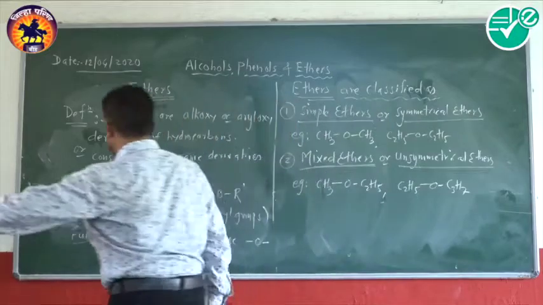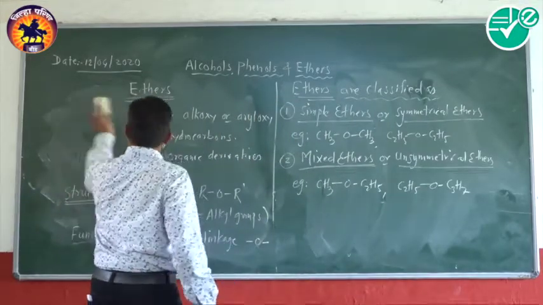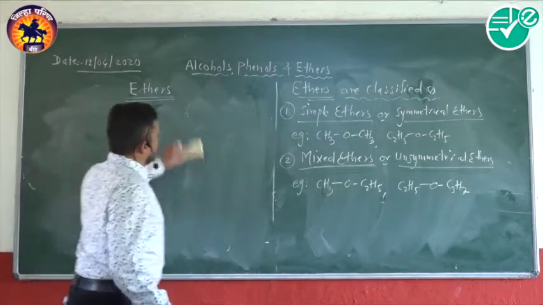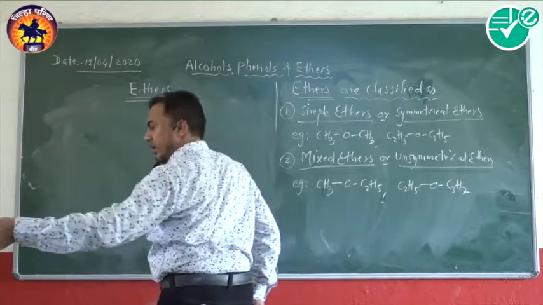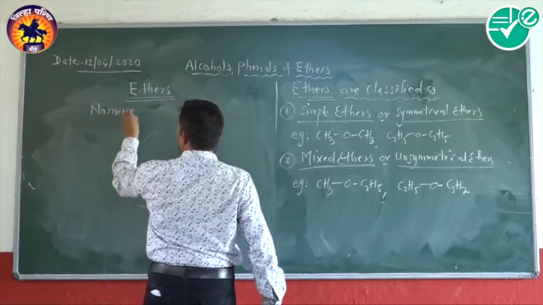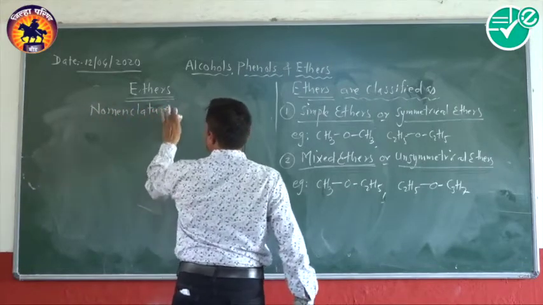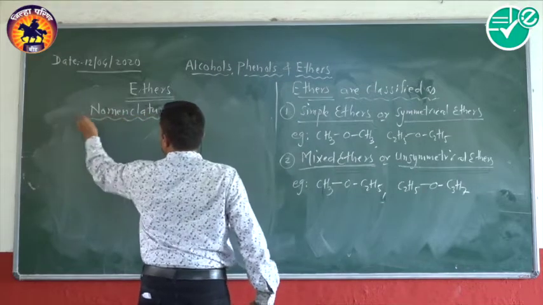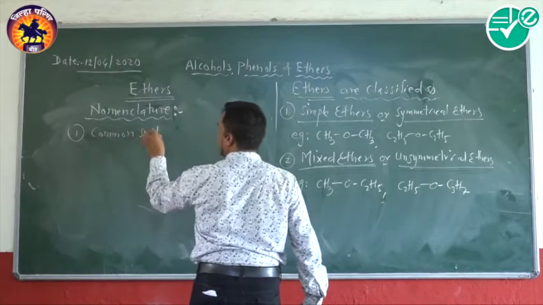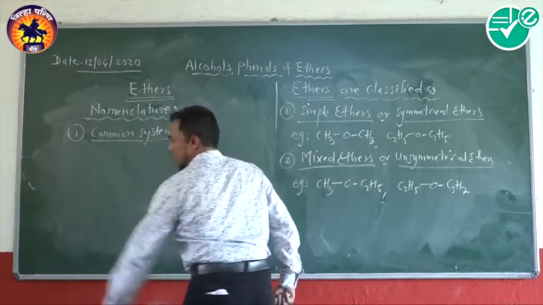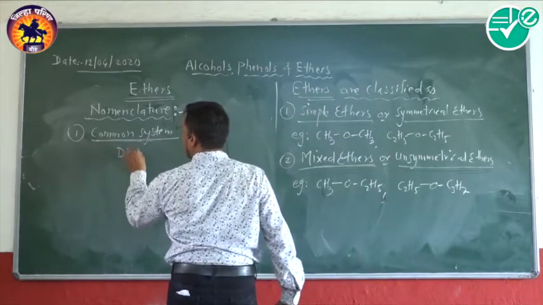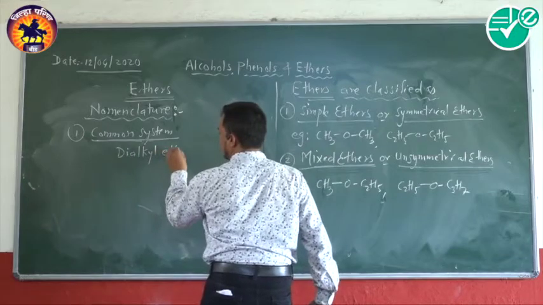We will move to the next part, that is the IUPAC, or we call it the nomenclature. As far as the nomenclature is concerned, we have to give the common name and the IUPAC name. So, nomenclature of ethers. Now, according to the common system, ethers are named as dialkyl ethers.